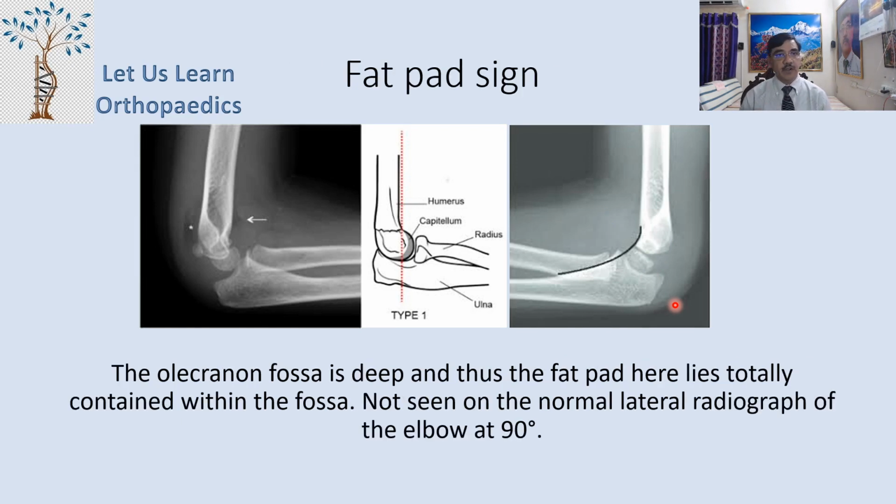Now the olecranon fossa is deep, and thus the fat pad here lies totally contained within the fossa. Not seen in the normal lateral radiographs. As you see here, you cannot see any of the fossa shadow here. But if you see here, now you can see the fossa.